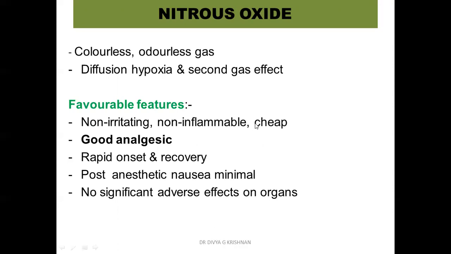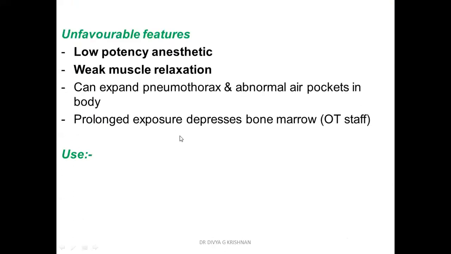So what are the properties? It is a good analgesic. It has rapid onset as well as rapid recovery. Post anesthetic nausea is minimal, and there is no significant toxicity on the organs. So it's a good analgesic, but I have not commented about the unconsciousness or skeletal muscle relaxation. Okay, but that is the property associated with nitrous oxide. It's a good analgesic. What is the unfavorable feature?